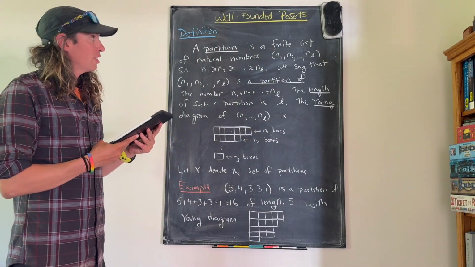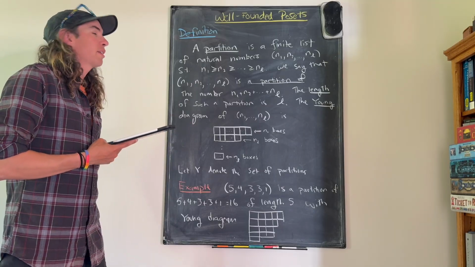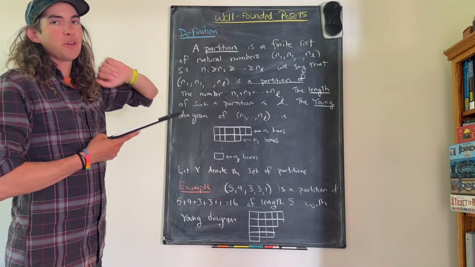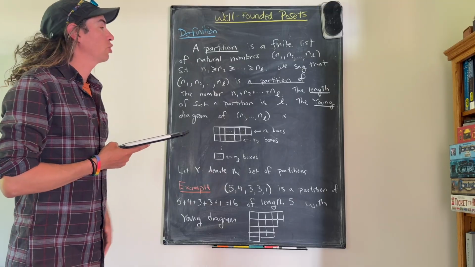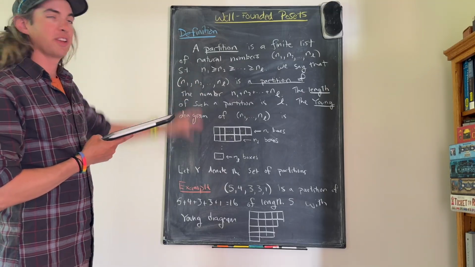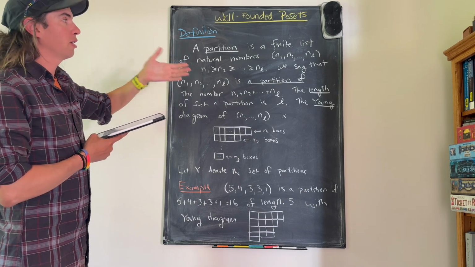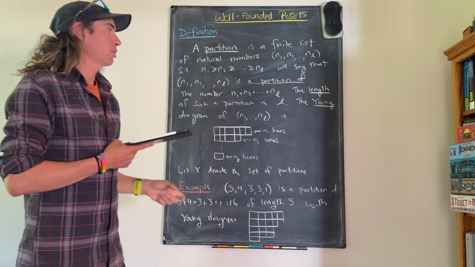Okay, so for the rest of this video, we're going to talk about a very important example in the theory of posets, which will end up being a well-founded poset. So it's a perfect example to finish up our video on well-founded posets. First, let's define a partition of a number. So a partition is just a finite list of natural numbers.